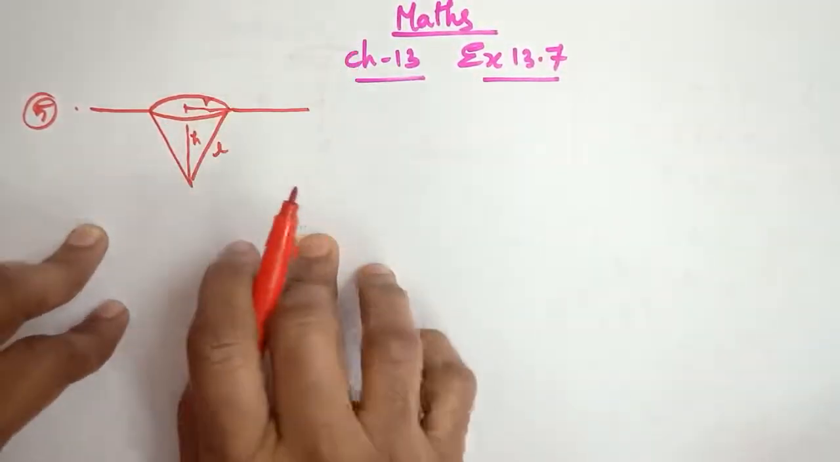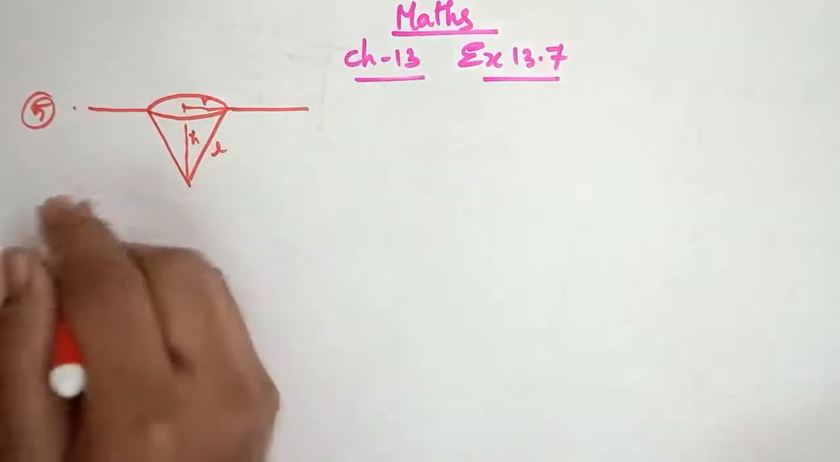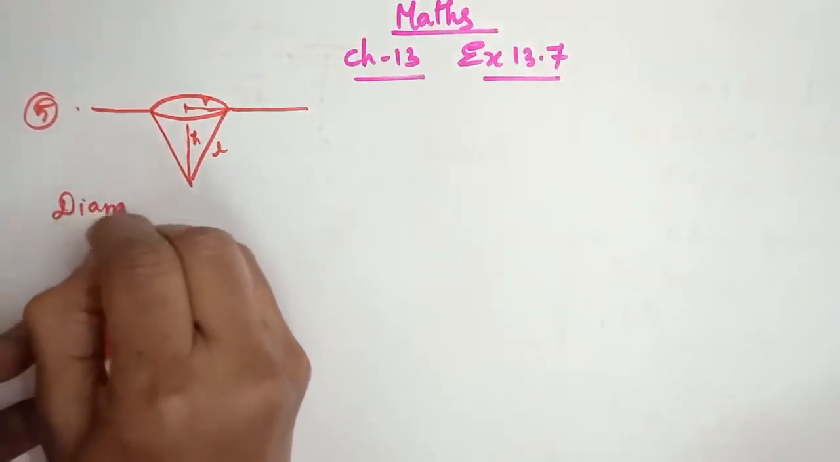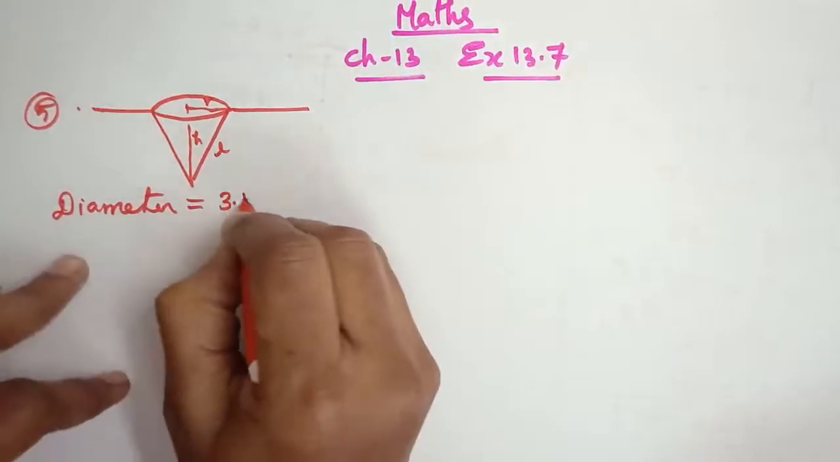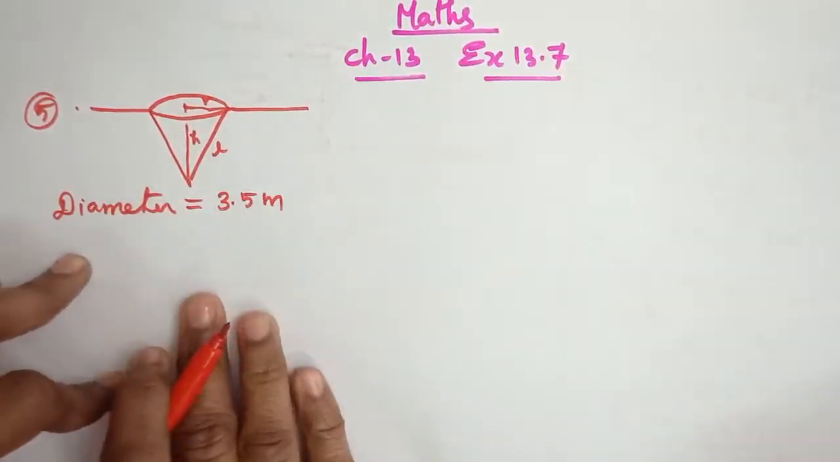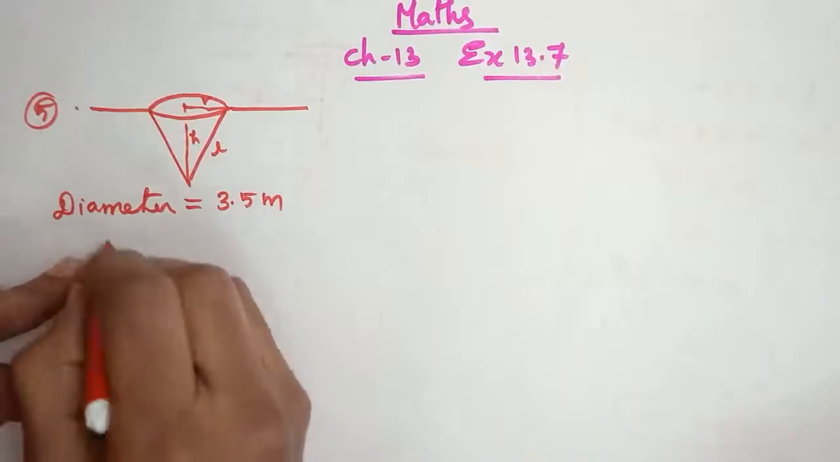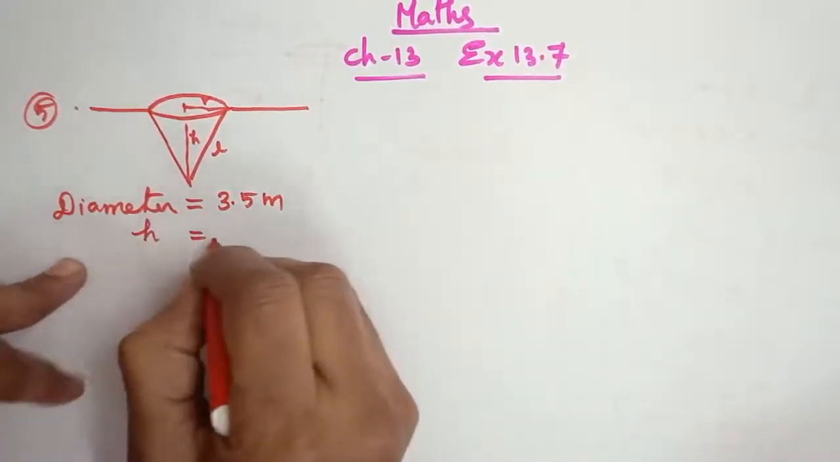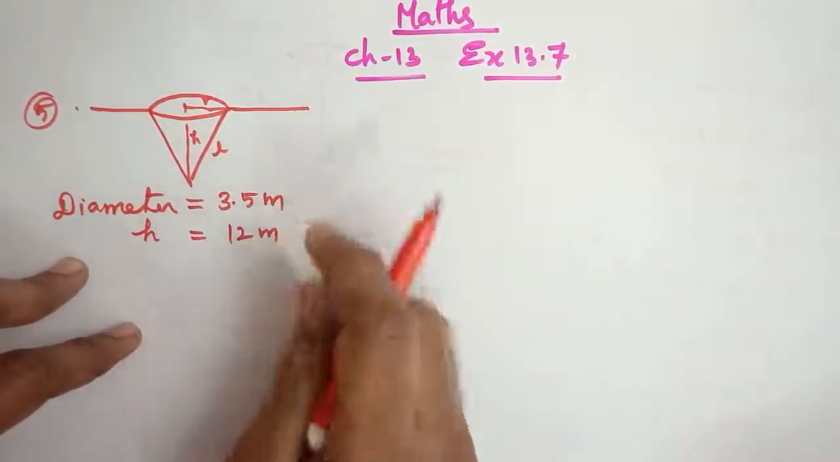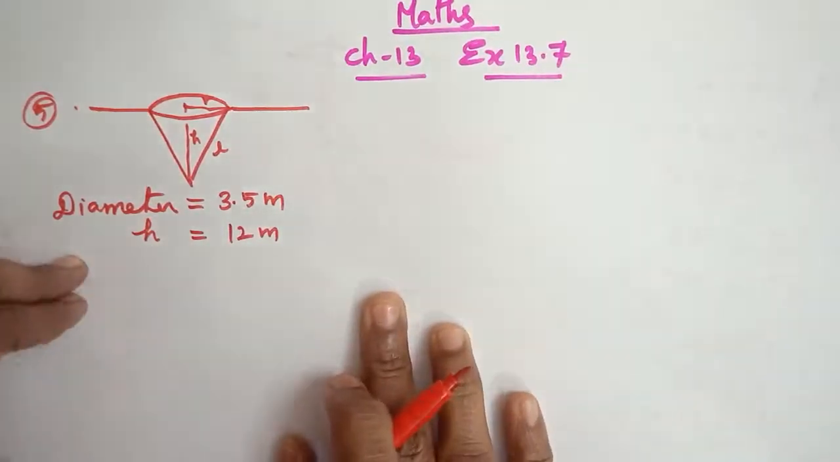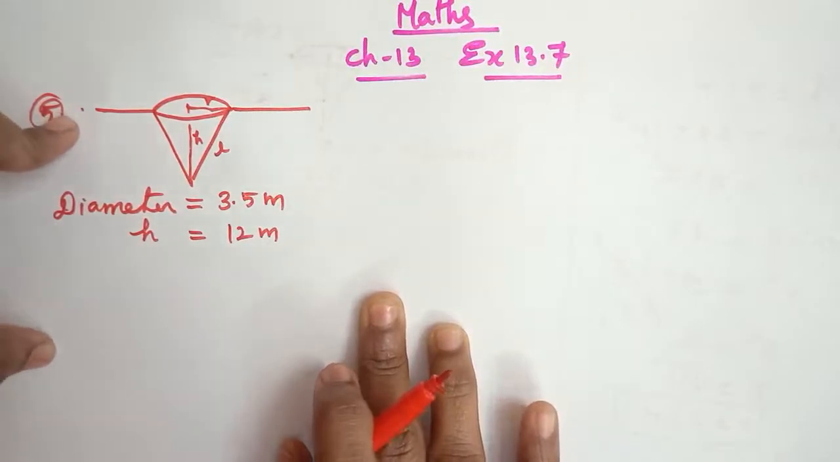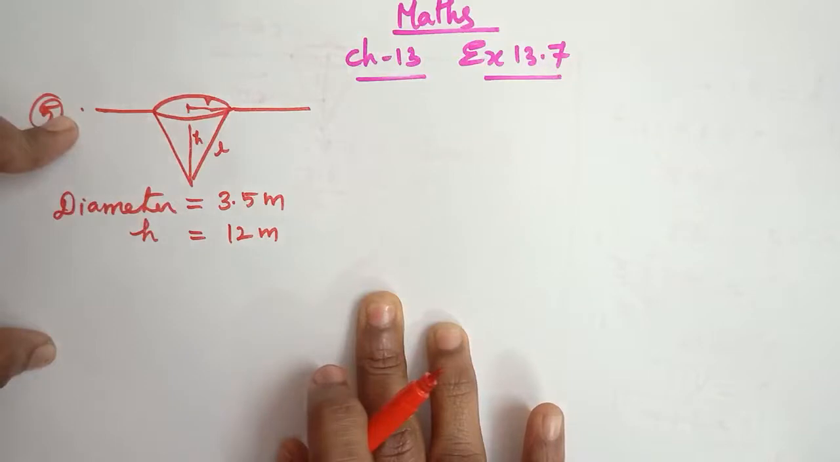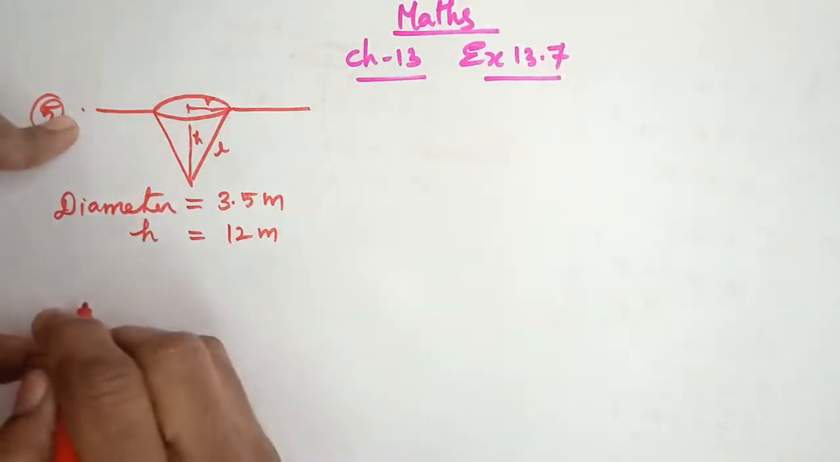Okay students, here we are given the diameter, that is equal to 3.5 meter, and it's deep, so height is equal to 12 meter. What is its capacity in kiloliters? So we have to find the answer in kiloliters. Is it clear students? Good. For this we have to find the capacity.